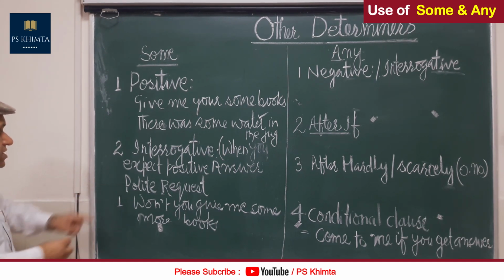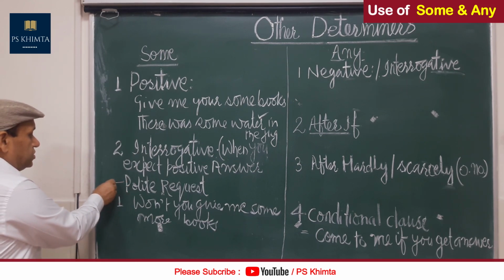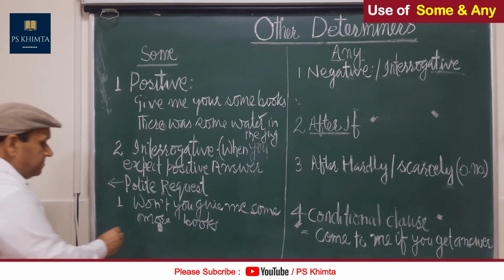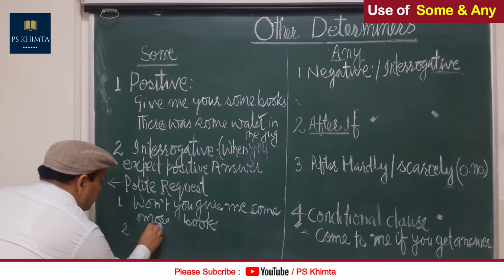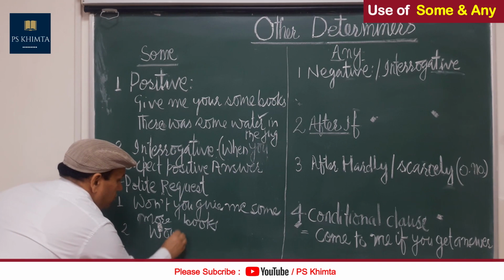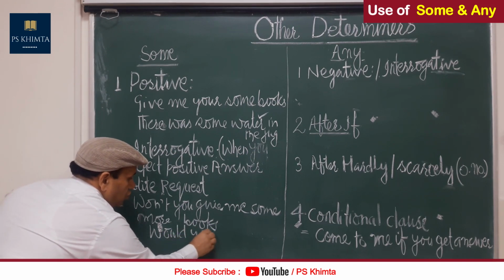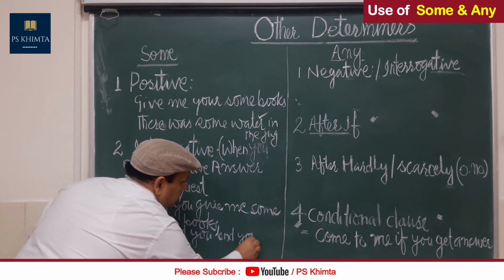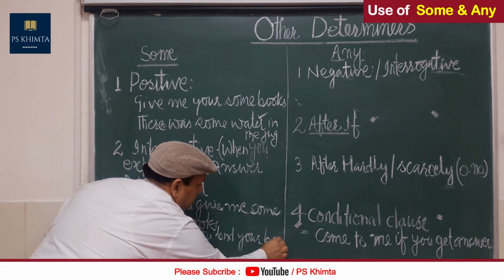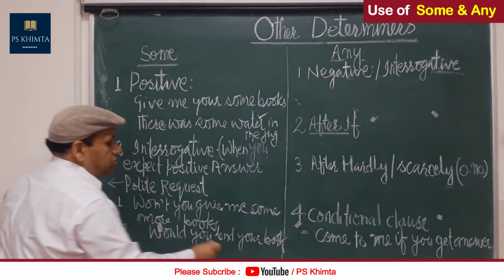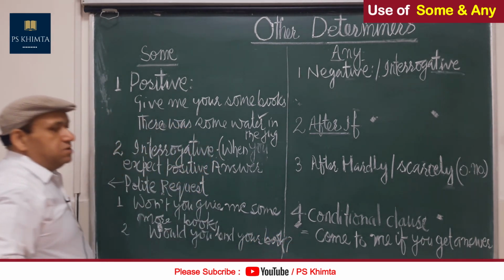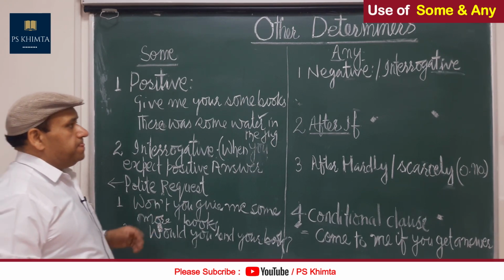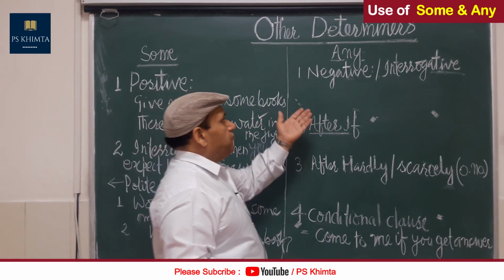And this is again very important in some. It is used in interrogative when there is a polite request. Would you lend, here see, it is would you lend your book? Very good. Would you lend your book to me, to somebody? Would you lend your book? This is some. Now go for any.